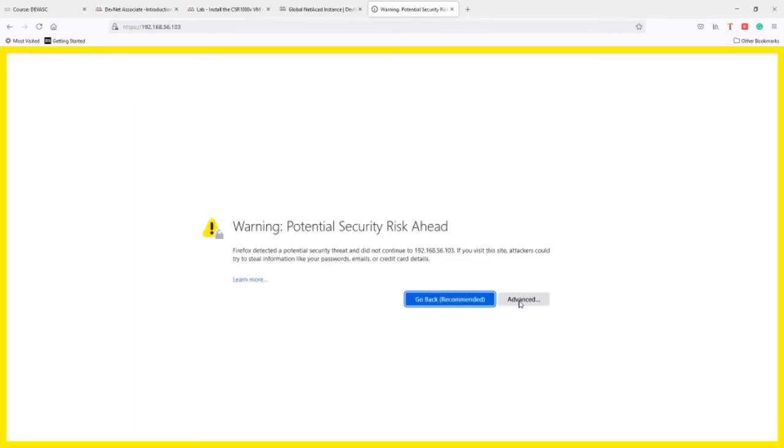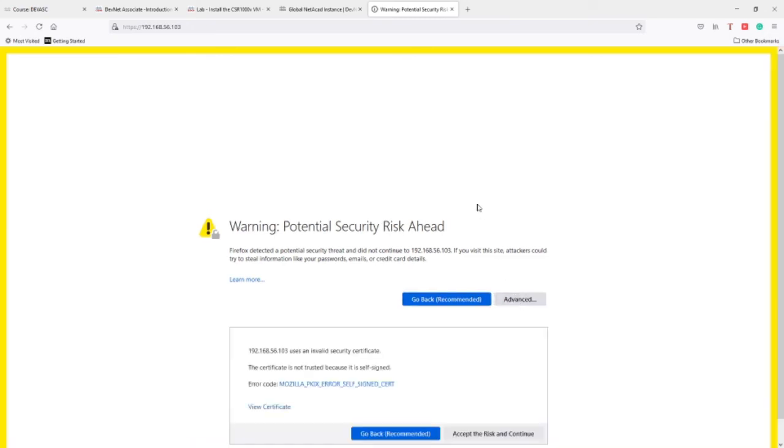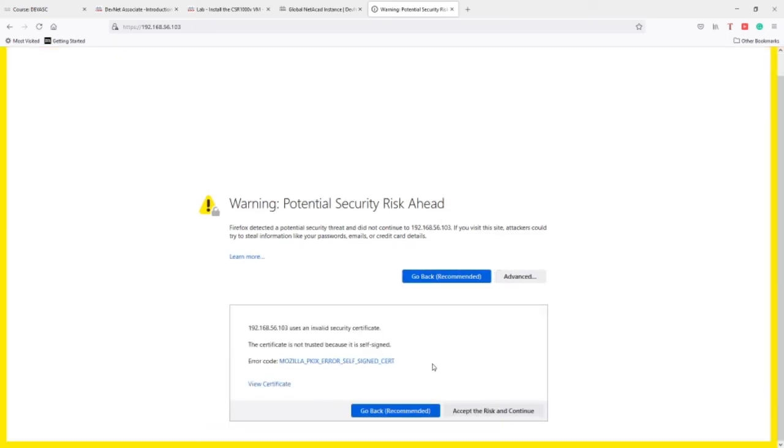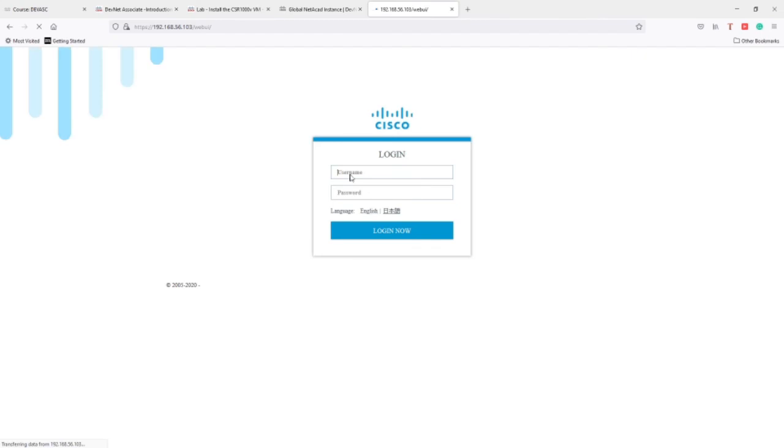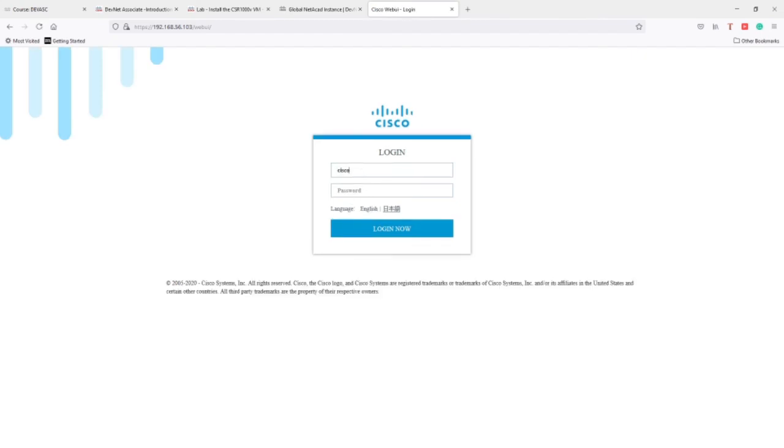And here we need to click Advanced, accept the risk and continue. Here we need to type cisco, and here the password Cisco123!.